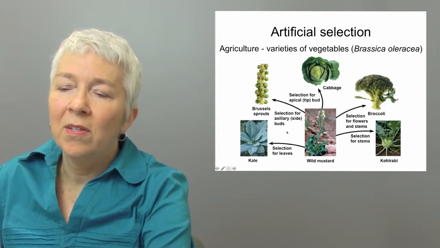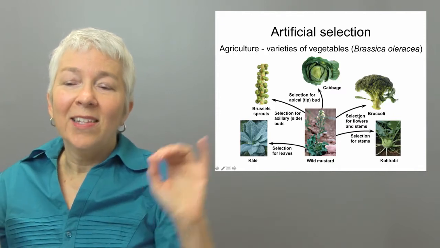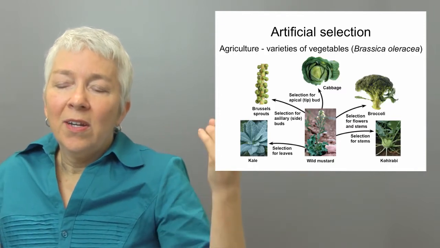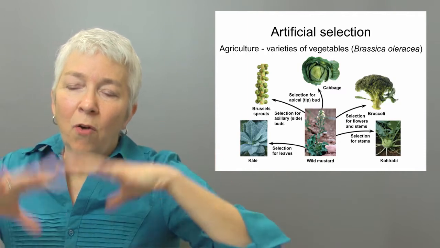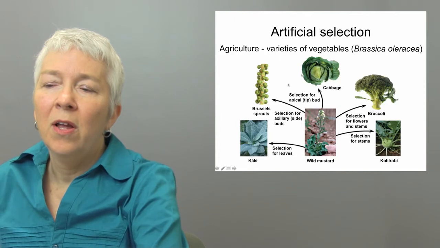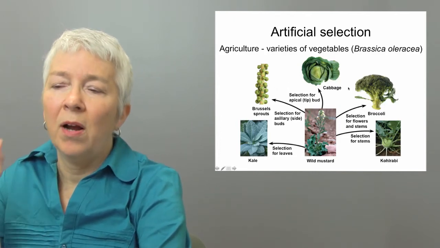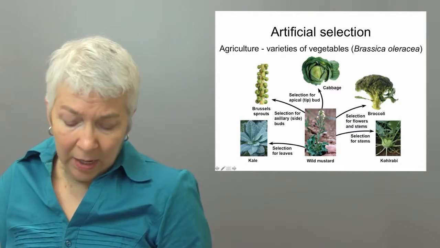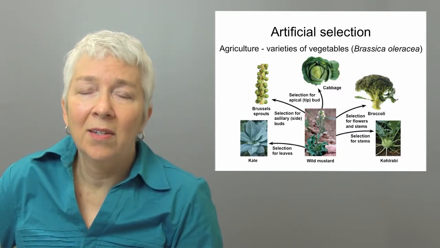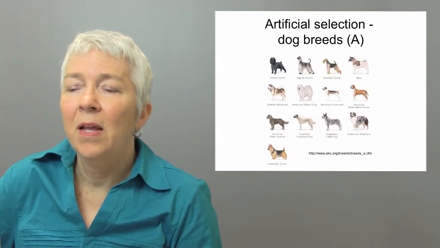And so what this diagram shows is that by selecting for different aspects of the overall phenotype, one can push the phenotype in one direction or another, thereby producing something that looks more like Brussels sprouts, or something that looks more like broccoli, or something that looks more like cabbage. This does take a number of generations, but it can be done, has been done.